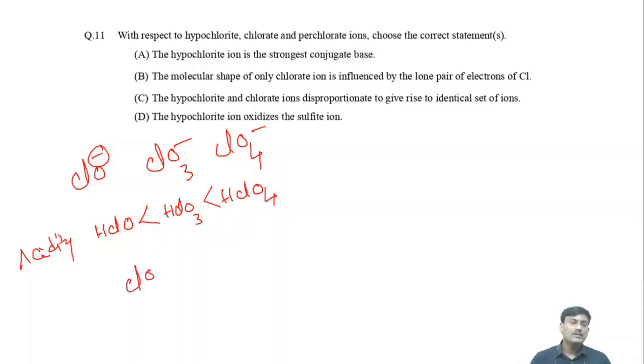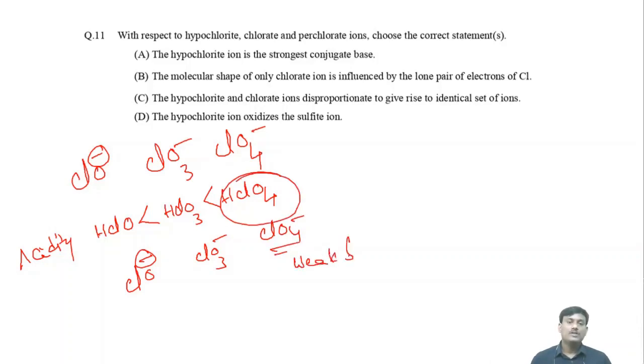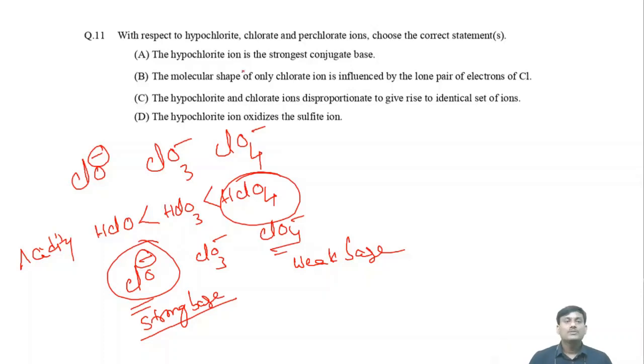So if you take the conjugate bases ClO minus, ClO3 minus, ClO4 minus, this is a strong acid, so its conjugate base will be weak, and this one will be a strong base. The conjugate base of a weak acid will be a strong base. So hypochlorite ion is the strongest conjugate base. This one is correct.